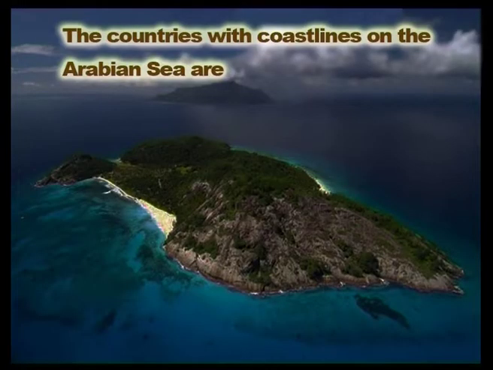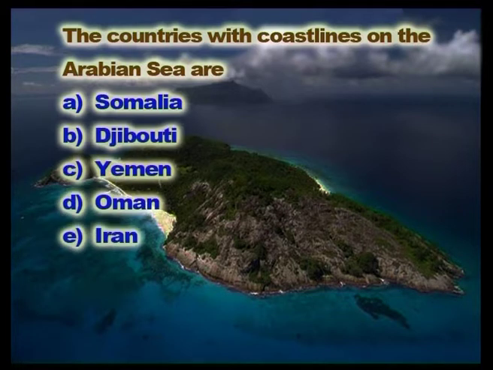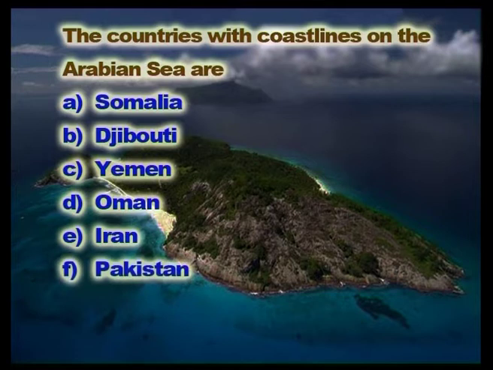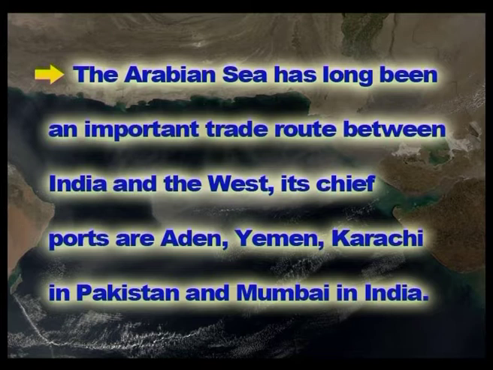The countries with coastlines on the Arabian Sea are Somalia, Djibouti, Yemen, Oman, Iran, Pakistan, India and the Maldives. The Arabian Sea has long been an important trade route between India and the West. Its chief ports are Aden in Yemen, Karachi in Pakistan and Mumbai in India.